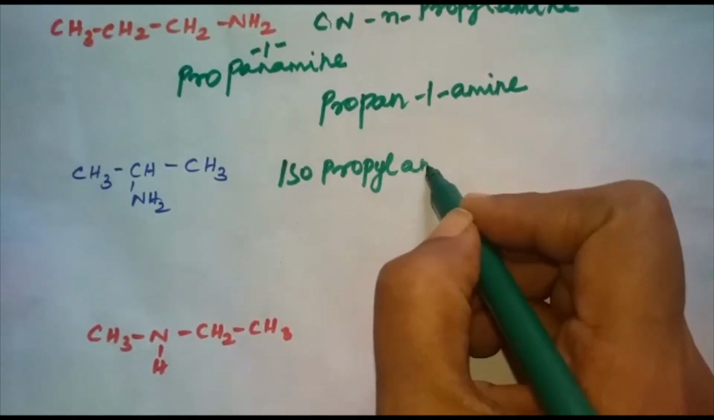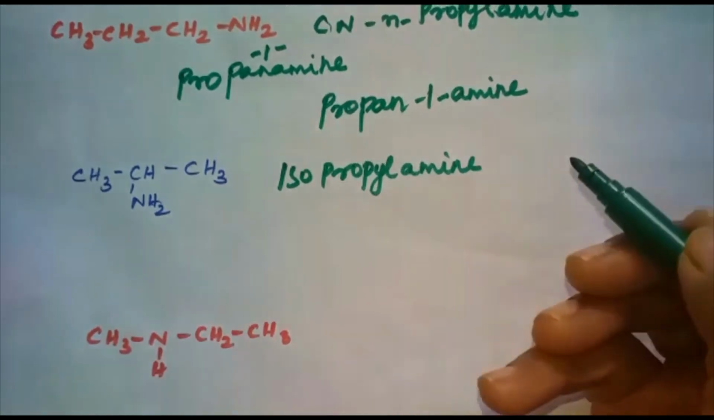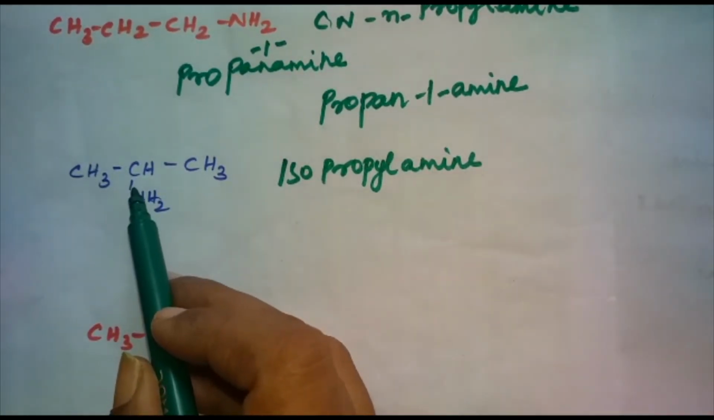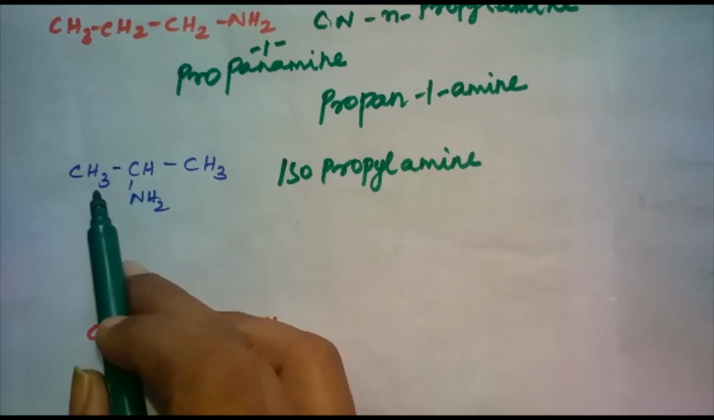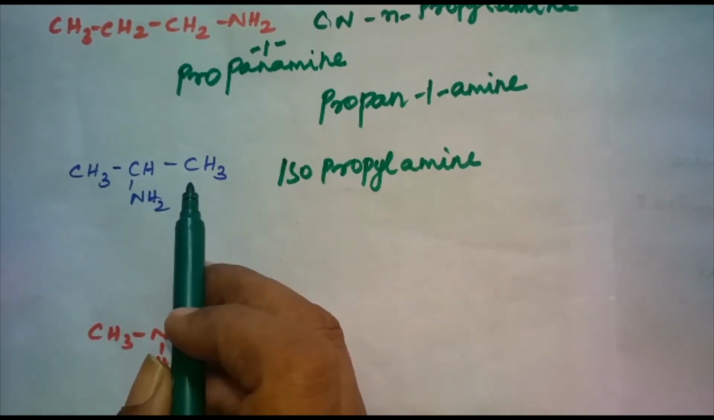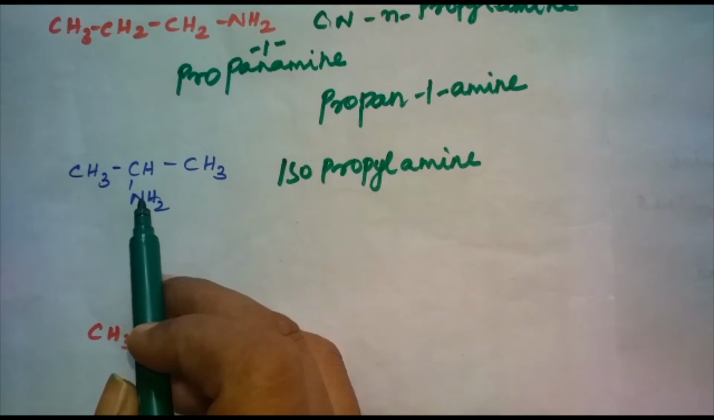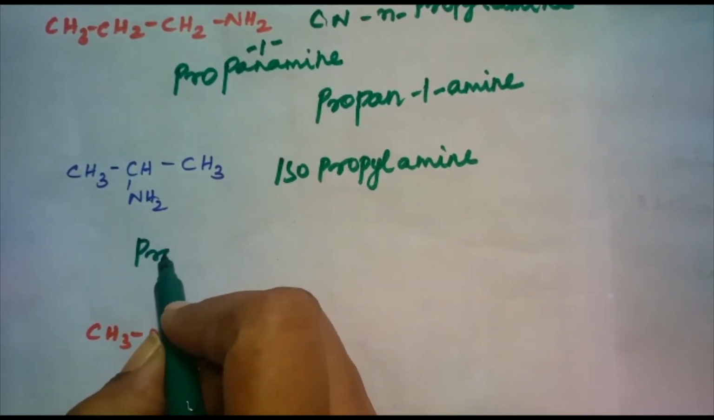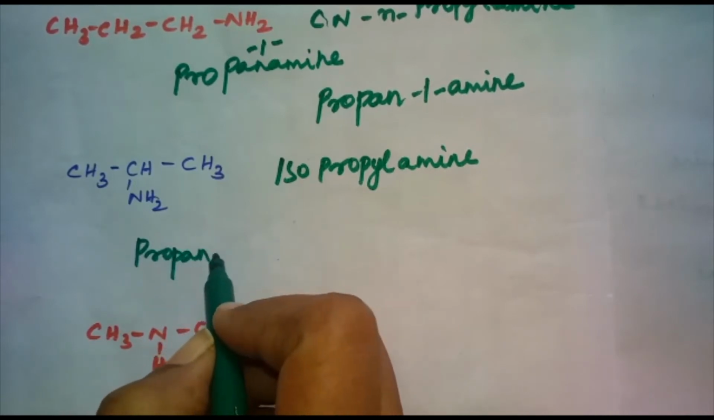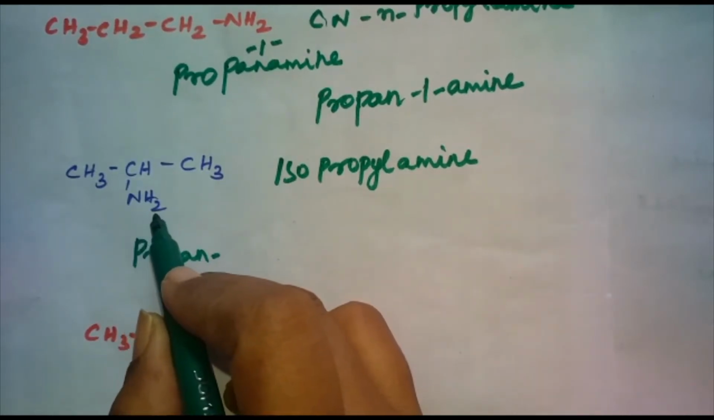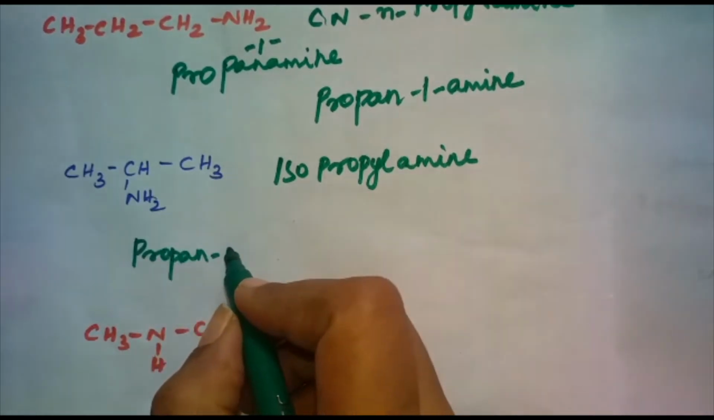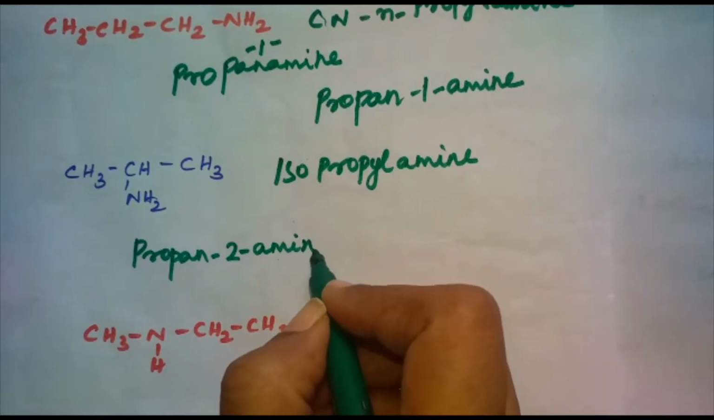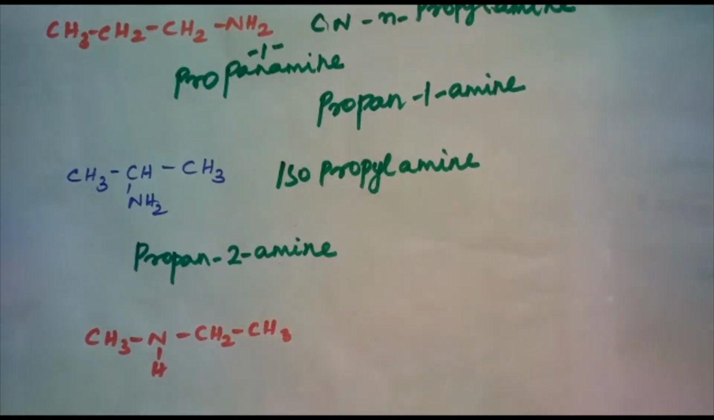Isopropyl amine. What is the IUPAC name? The amino group is attached to the second carbon. So what is the parent alkane? Propane. The e of alkane is replaced by what? Amine. So the IUPAC name is propan-2-amine. In the second position, we have added this amino group. So propan-2-amine. This is the IUPAC name.